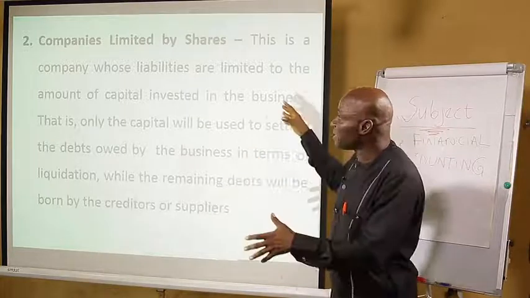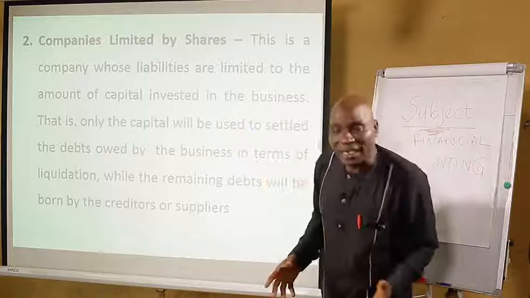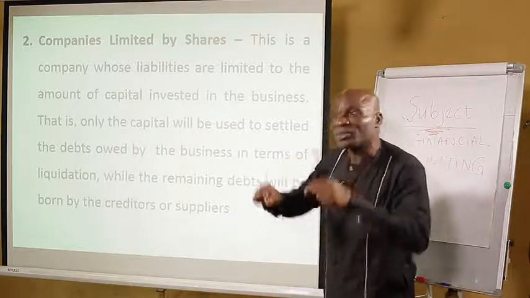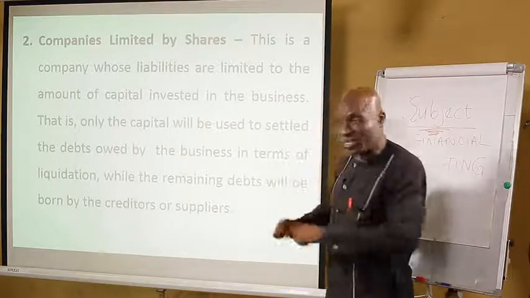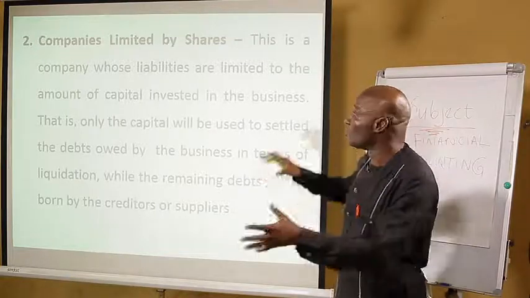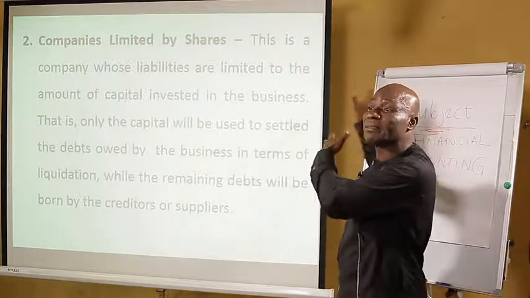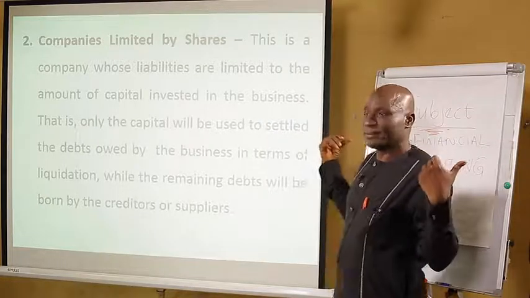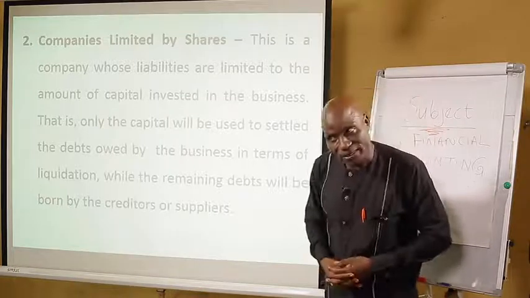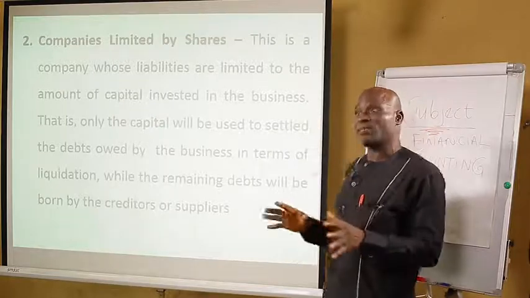Whether the business at the time of liquidation is owing 200 million, but only 100 million was used to initiate or establish the business, that 100 million naira is the only one that will be used to settle those that are owing the business. Then the remaining 100 million naira will be borne by the creditors or suppliers. That is what a company limited by shares is referred to.